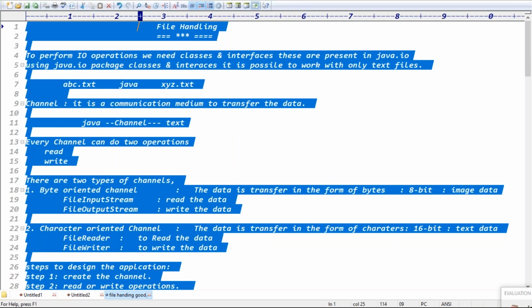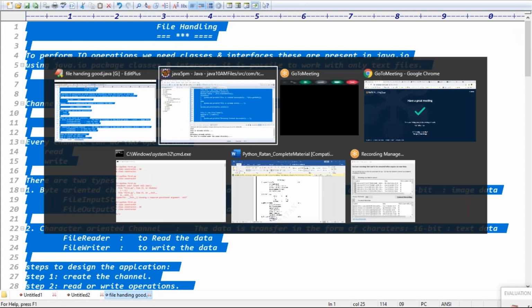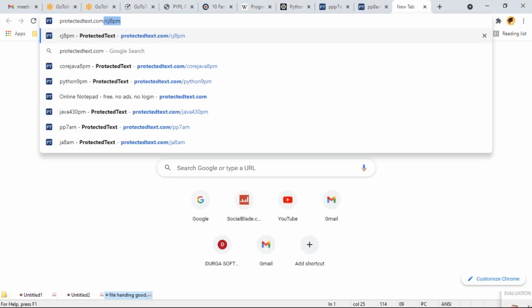Sir, can you please tell once again what is can execute? Try to ask Google once. I didn't use that function previously. You try to check once, okay? Okay, sir.